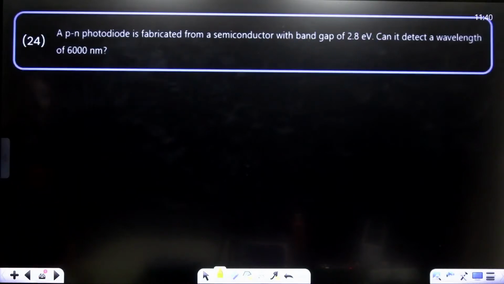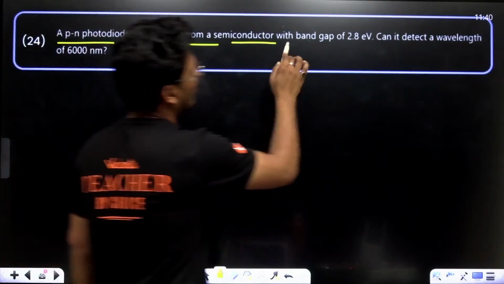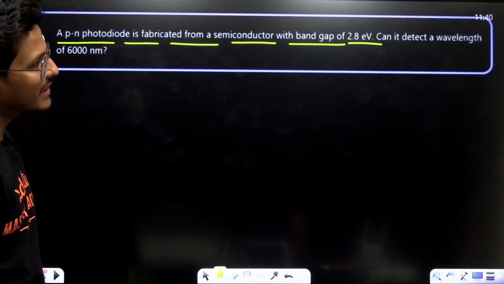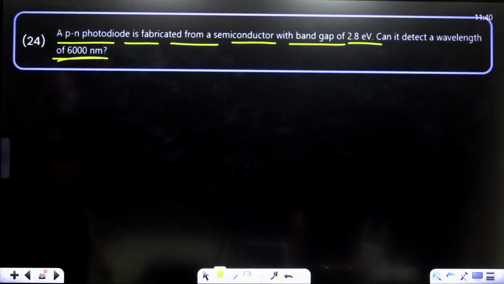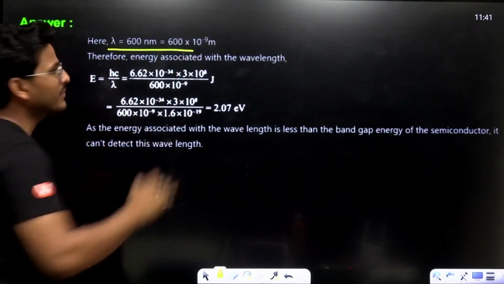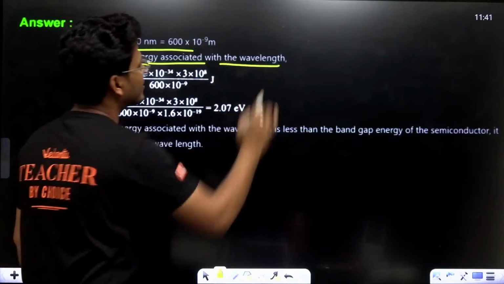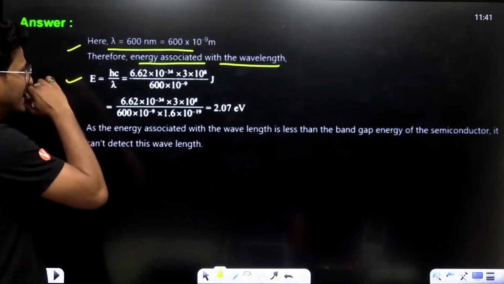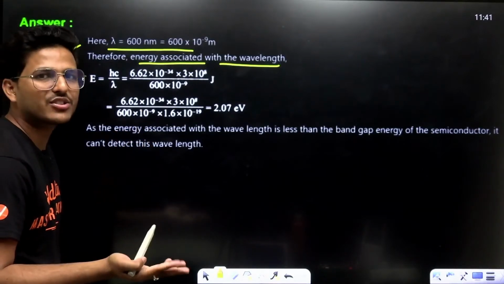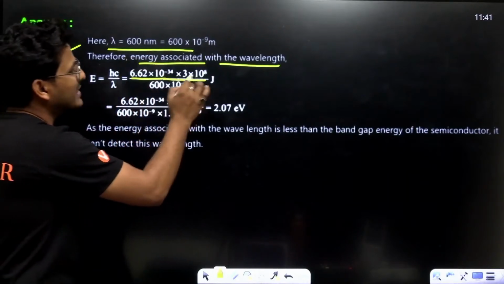Okay. Now, a PN photodiode is fabricated from a semiconductor with band gap 2.8 electron volt. Can it detect a wavelength of 600 nanometer? See, lambda equals 600 nanometer. That means 600 into 10 to the power minus 9 meter. Therefore, the energy associated with the wavelength is E equals hc upon lambda. And what is the value of h? H is basically Planck's constant, 6.62 into 10 to the power minus 34, and the speed of light is 3 into 10 to the power 8.